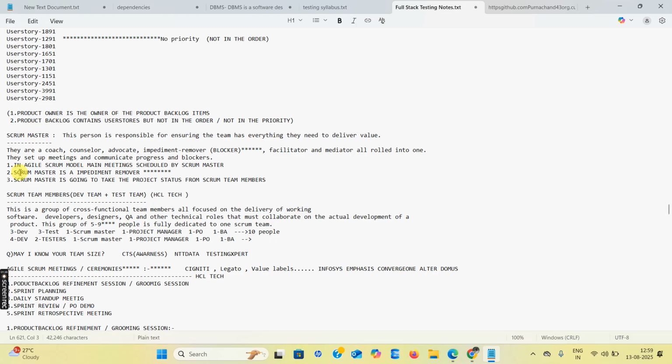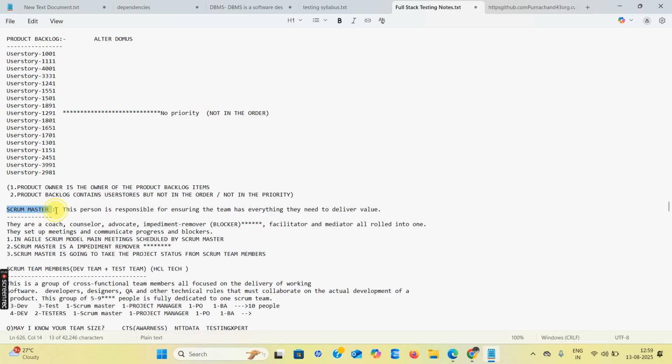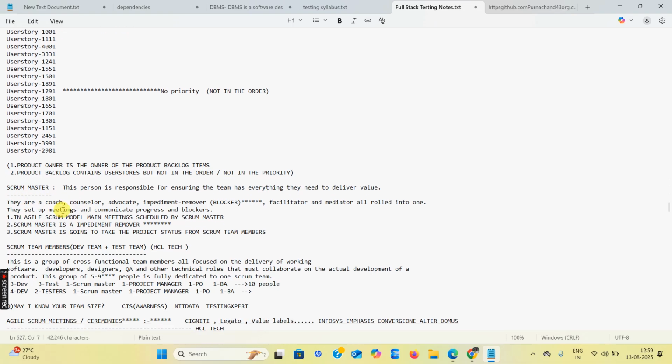He is the main person in the Agile Scrum model. Who is the main person? The Scrum Master is the main person. They schedule the meetings, and he is a counselor, advocate, impediment remover, facilitator. All these roles come under the Scrum Master.